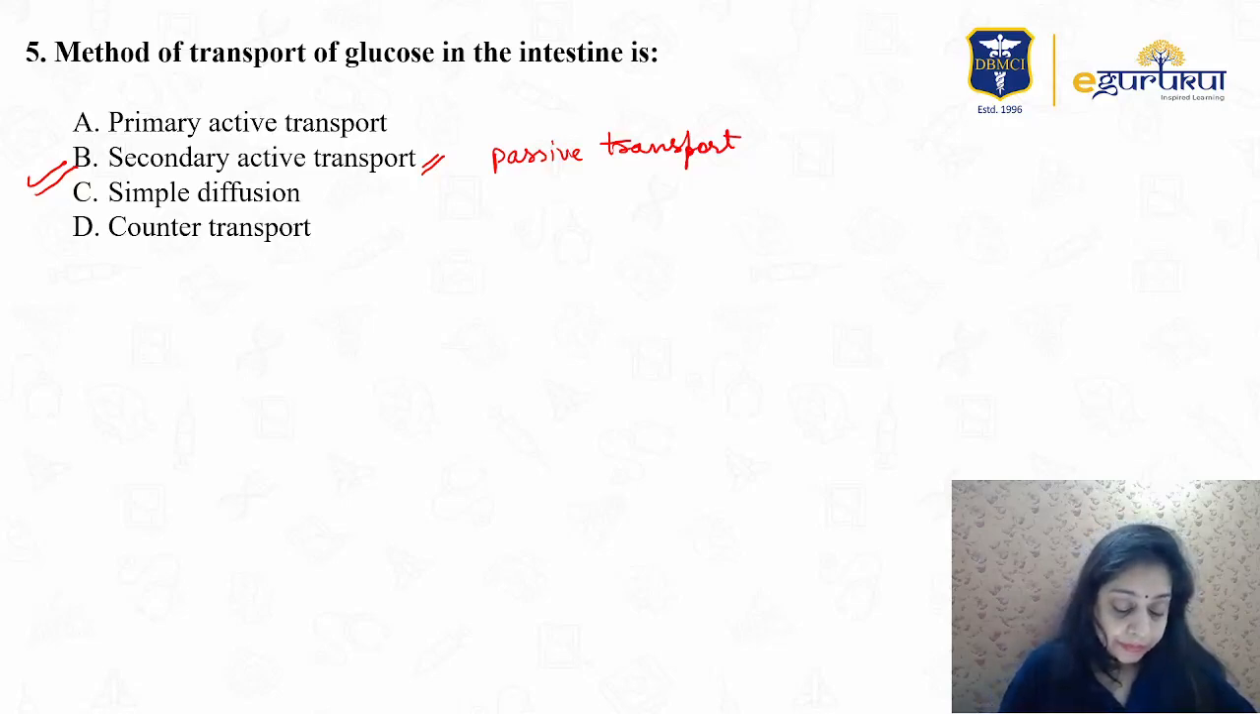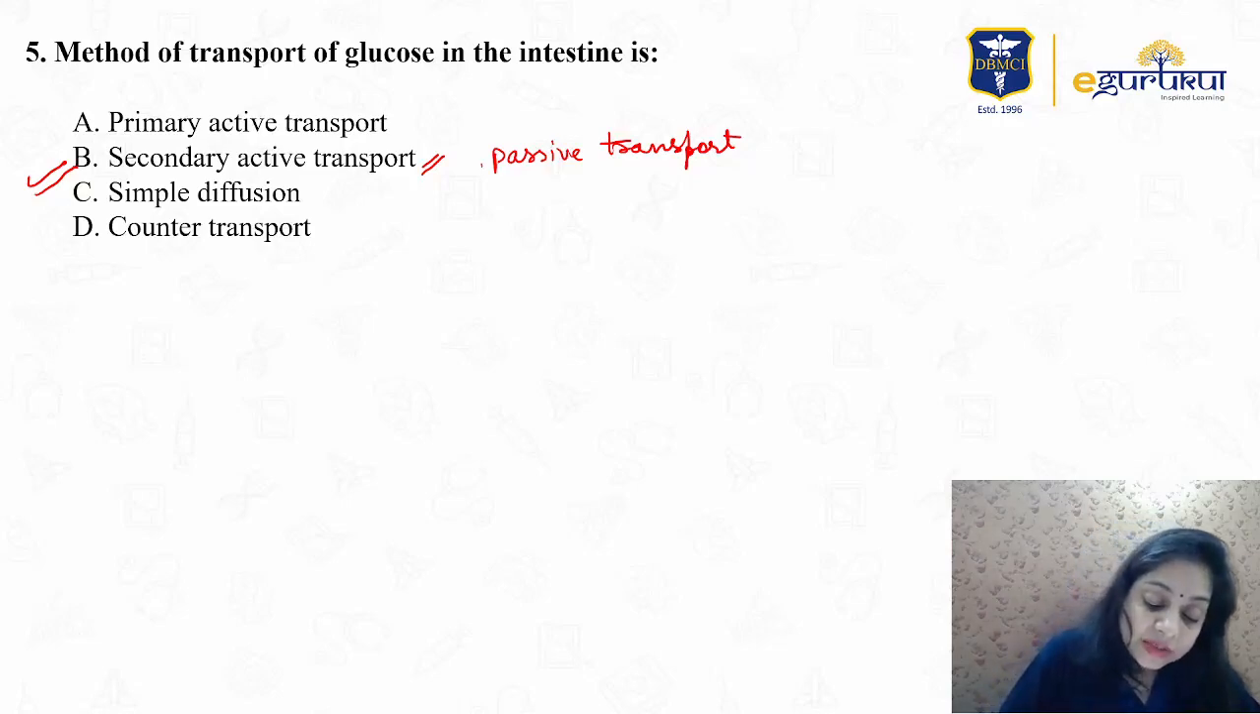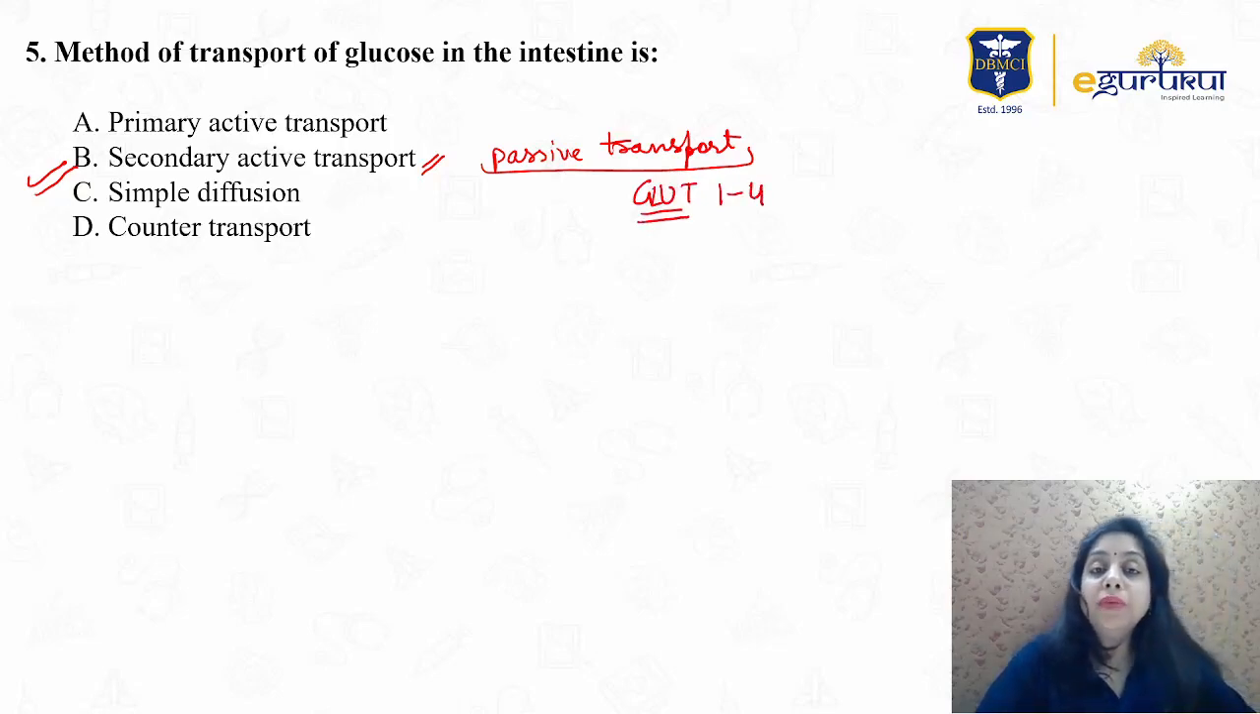Okay. The passive transport is usually GLUT. Your GLUT1 through 4 is very important for you to know from the examination point of view. Secondary active transport includes your SGLT, SGLT1, SGLT2. This much is important to remember for the exam.